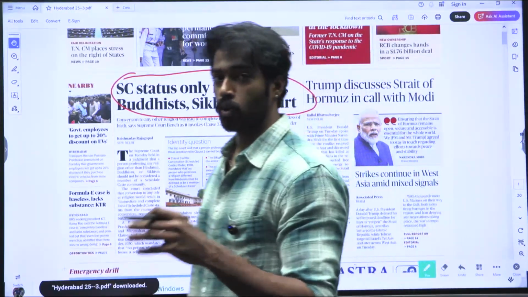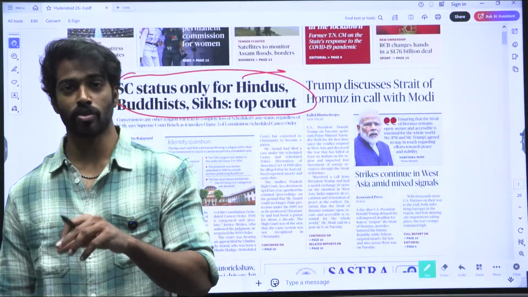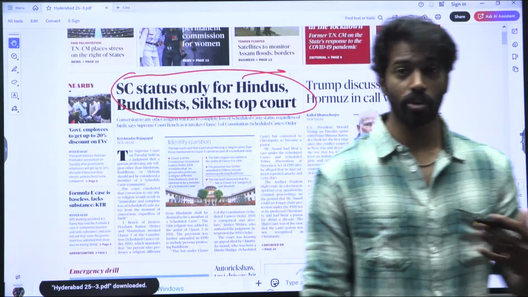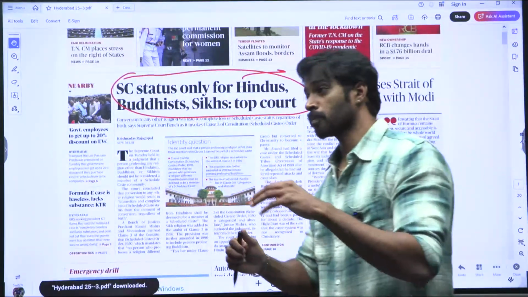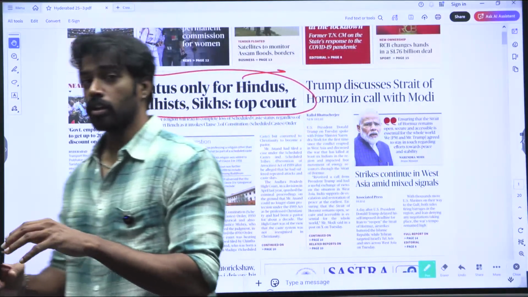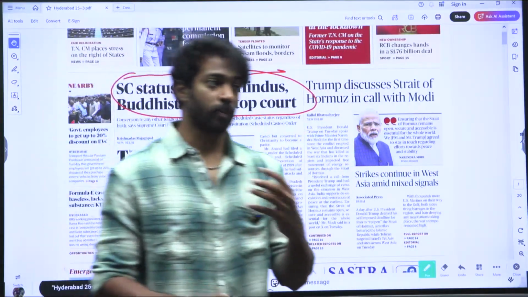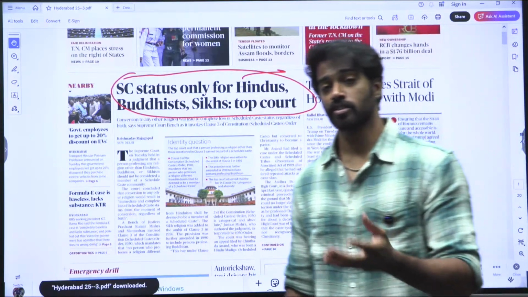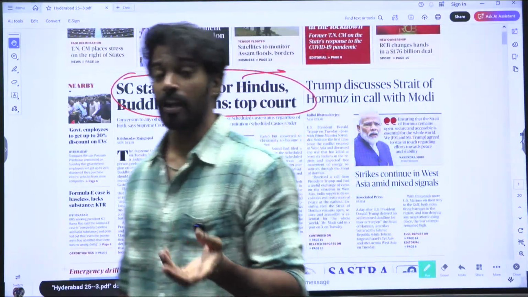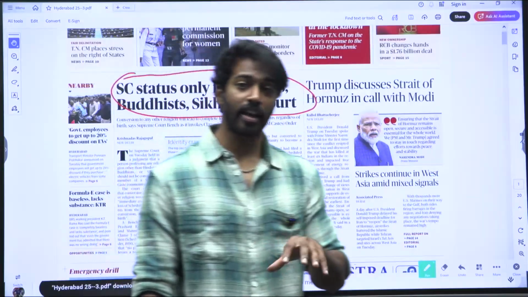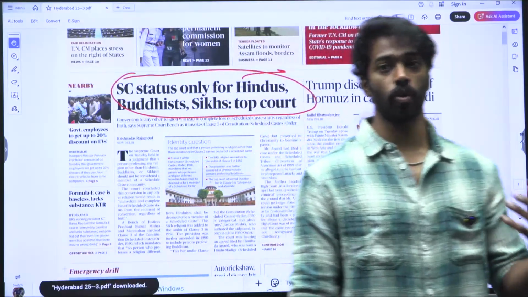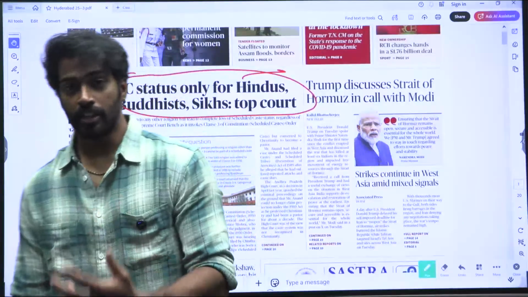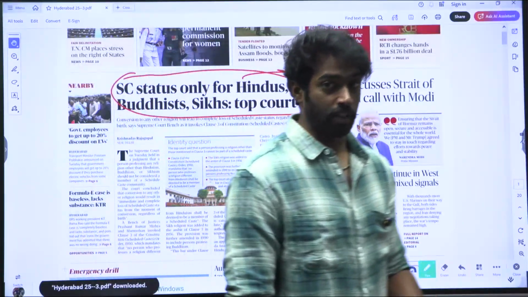The court's reasoning is based on the Scheduled Caste Order of 1950, whose clause 3 says a person can avail the benefits of scheduled caste only if that person professes Hinduism, Buddhism, or Sikhism. Anyone outside these three religions cannot ask for benefits under the SC Order of 1950.